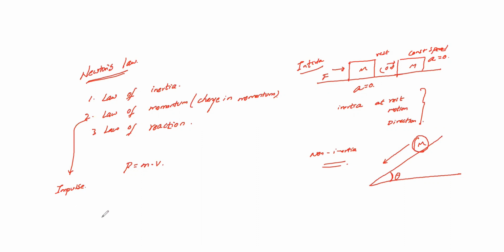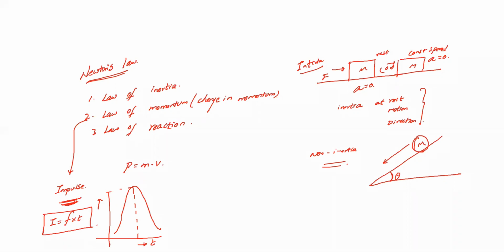Impulse, what is it? Assuming I'm applying some force for a limited time period, that means the maximum force applied in a shorter time period, we call it impulse. Remember, the maximum force applied in a shorter time period we call impulse. So the impulse symbol I is equal to force into time period. This is nothing but your impulse here.